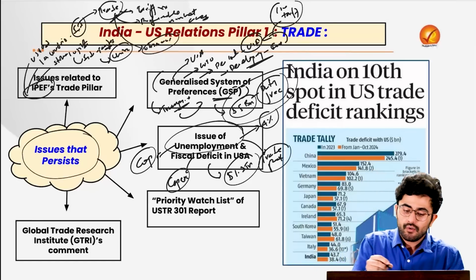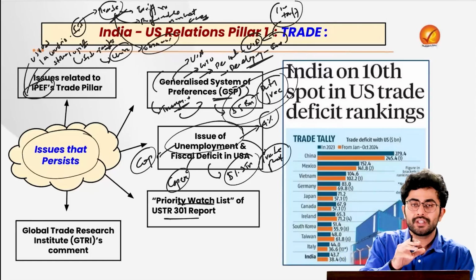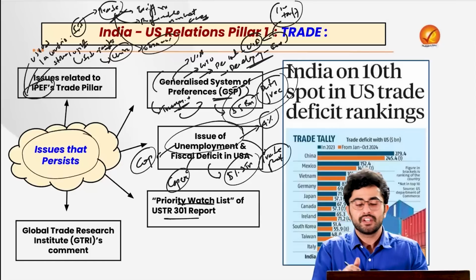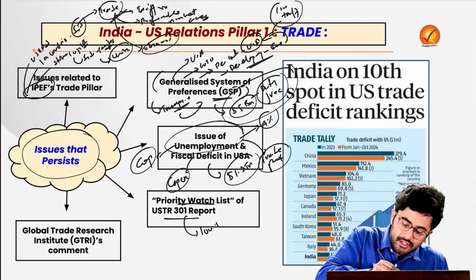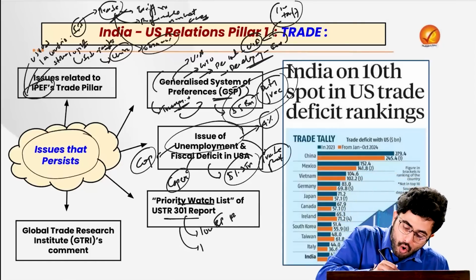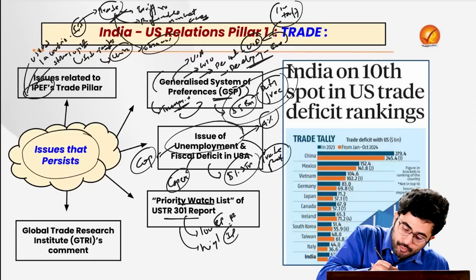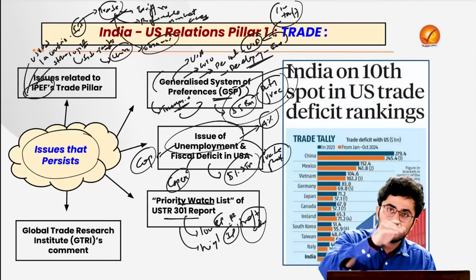That is why India was also put on the priority watch list of the USTR Special 301 report, which lists the countries which have low IP protection or a high rate of intellectual property theft. So that also curtailed India's products going to the USA.